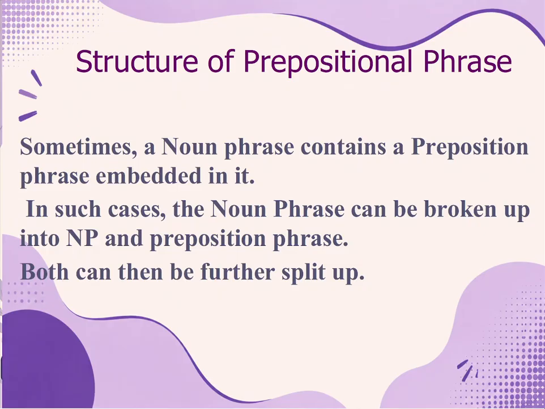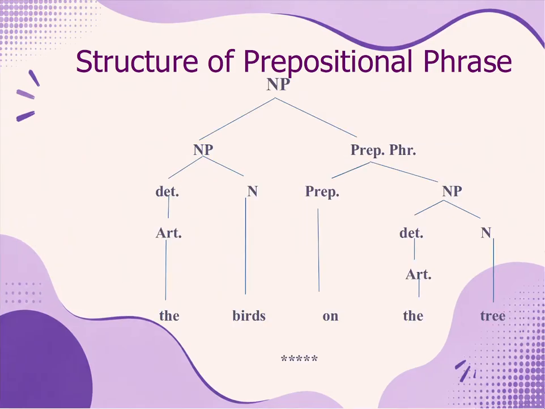This will become clear with the help of this example in the form of a tree. So here you have a noun phrase in which there is a noun phrase as well as a preposition phrase. This is the birds on the tree. So this noun phrase, the birds on the tree, can be divided into a noun phrase, which is the birds, and a preposition phrase, which is on the tree.